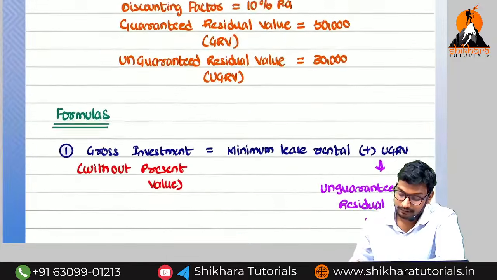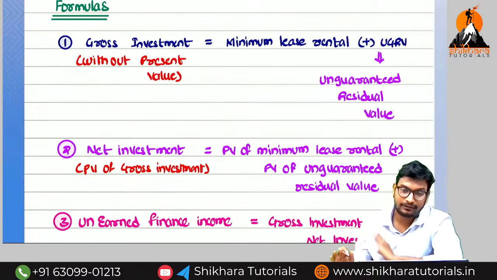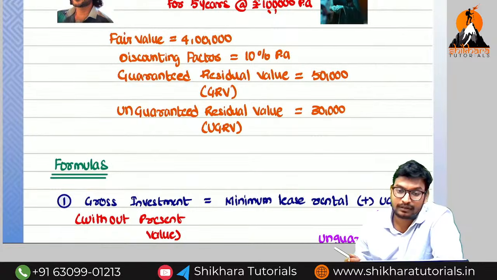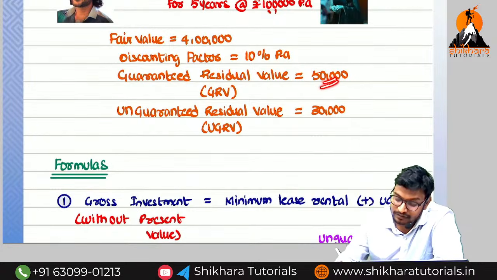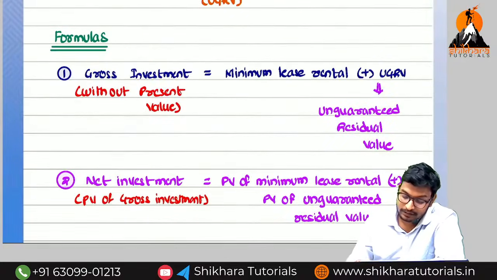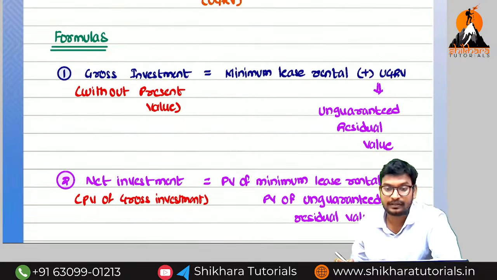So here, what is the first one? Here we have to see the formulas. Nothing but without any formulas. Here the minimum lease rental means, sir, what do we need to consider as lease rental? Guaranteed residual value plus unguaranteed residual value. The lease rental plus guaranteed plus unguaranteed, totally we are going to call it gross investment.